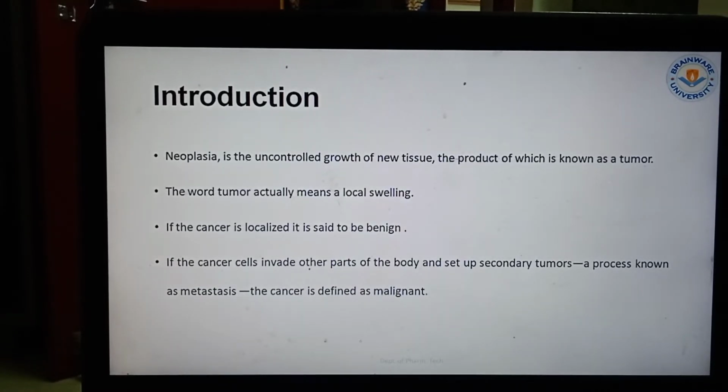So whenever the cancerous cells are growing in different parts of the body, they are known as the malignant tissues. So generally whenever the cells are growing in an uncontrolled way, they are forming a tumor. So when the tumor is growing, if the tumor is not spreading all over the body and they are not having any pain and not causing problems or disturbance to the other parts of the body or the parts where the cancerous cell has grown up, it is said to be benign. And the malignant, that is the cancerous, is when the cancer cell invades the other parts of the body and the problem occurs in the part where the cancer cell is growing.